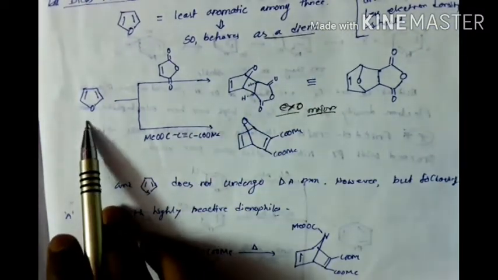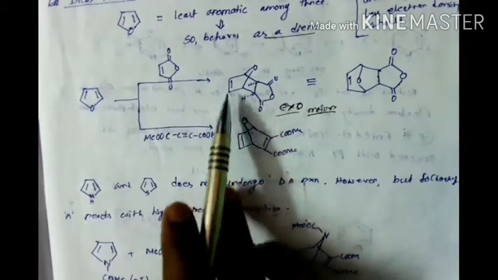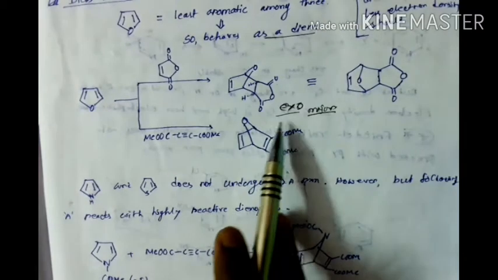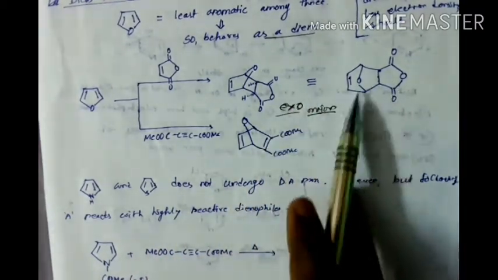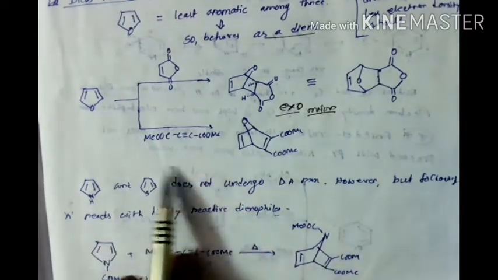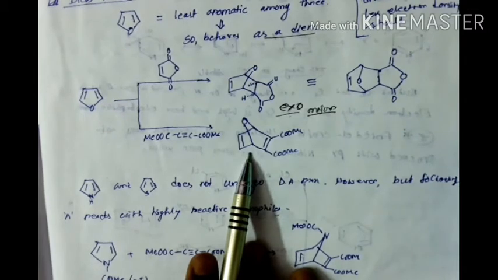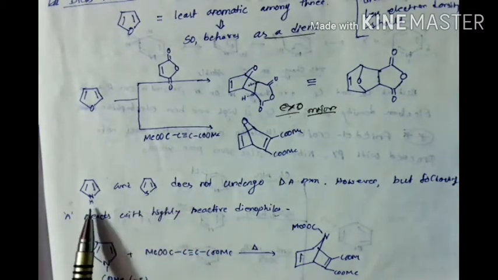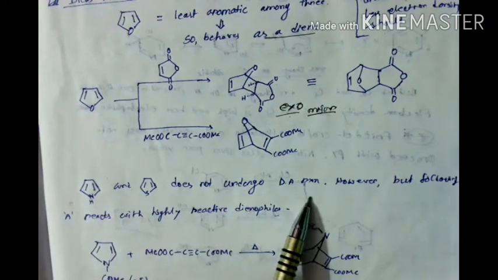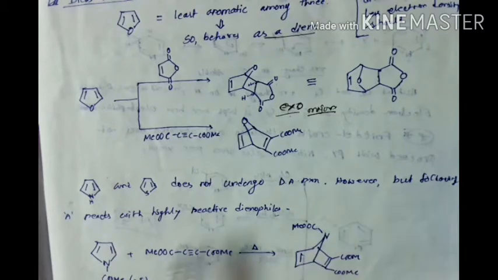Now when it reacts with any dienophile like this anhydride, we get this product, and we get two types of product, that is exo and endo, and we can write this in this way. Now if we react with another dienophile, we get this type of product. Thiophene and pyrrole do not undergo the Diels-Alder reaction. However, pyrrole reacts with a highly reactive dienophile.